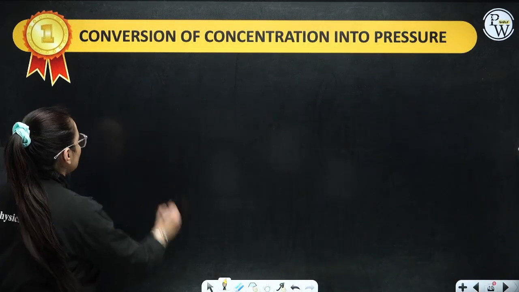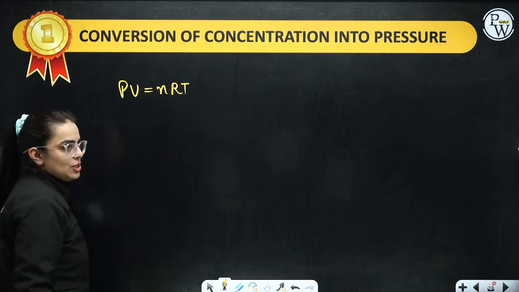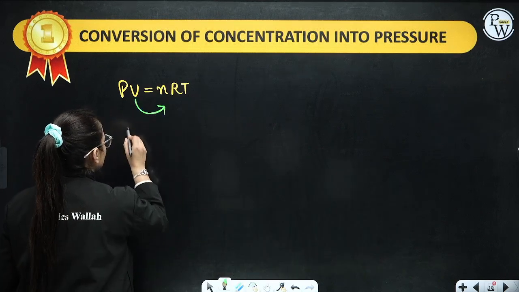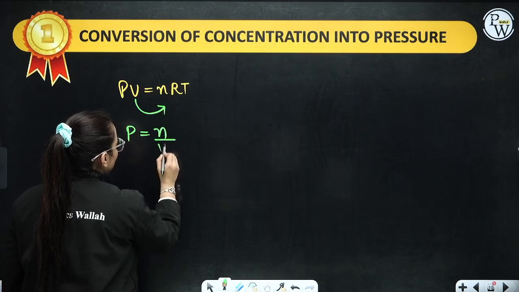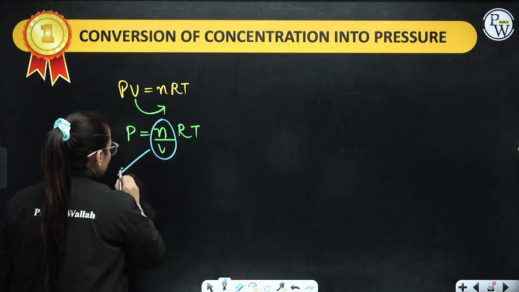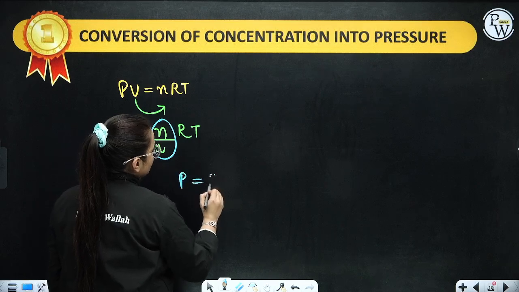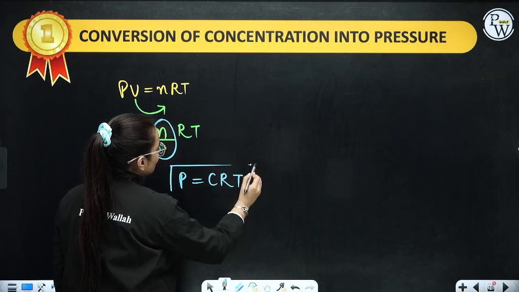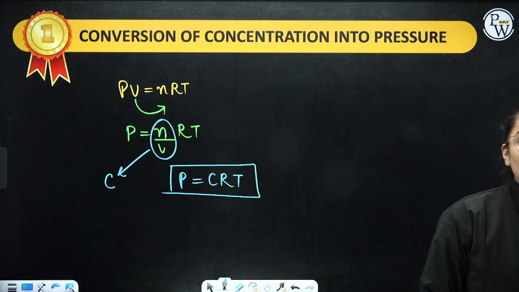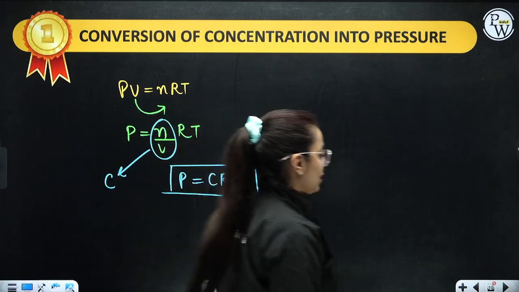It's very simple, students. You very well know that PV is equivalent to nRT as per the ideal gas equation, right? When I take the volume part over to the other side, I get P is equivalent to n by V into R into T. And what do you think n by V is? n by V is number of moles by volume, that is molarity, that is concentration. So pressure is equivalent to concentration into R into T. If you have something in concentration and you need to convert it into pressure, you can directly use this formula. Here the R value that you take can directly be 1 by 12 in order to simplify your questions.